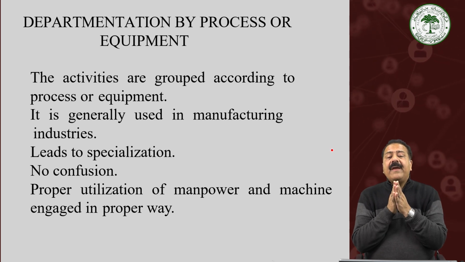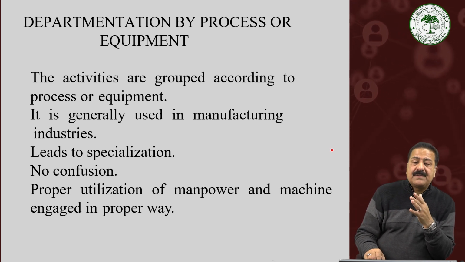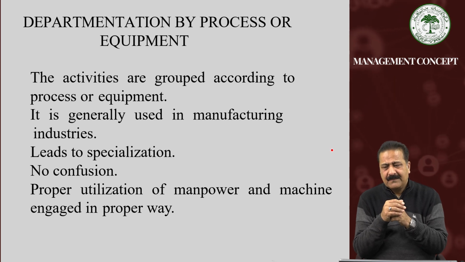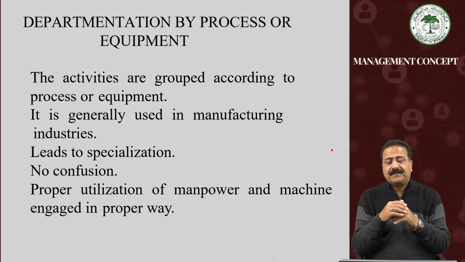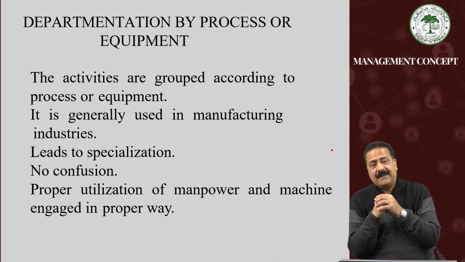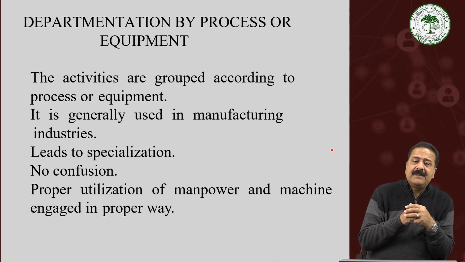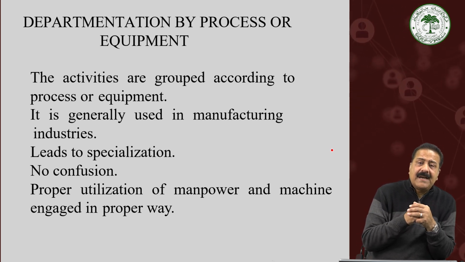That is why it is called departmentation by process. Different kinds of processes of production are involved. Products, by and large, pass through different processes of manufacturing. Obviously, specialization is possible and things become easily understandable.